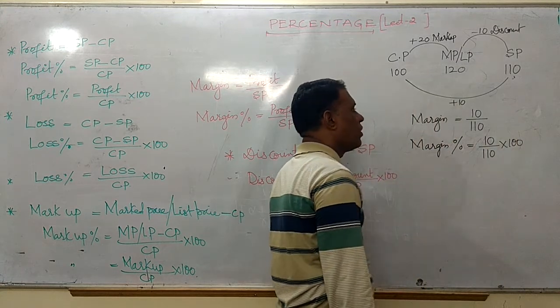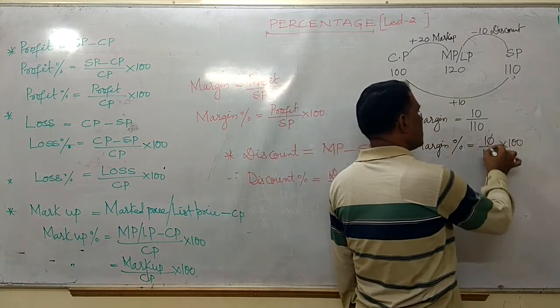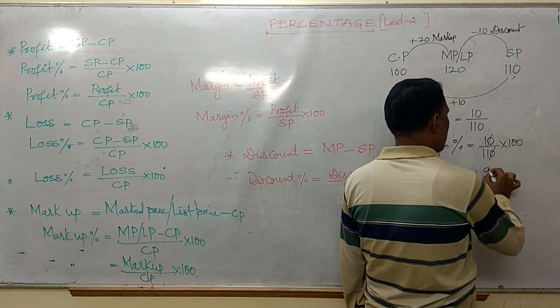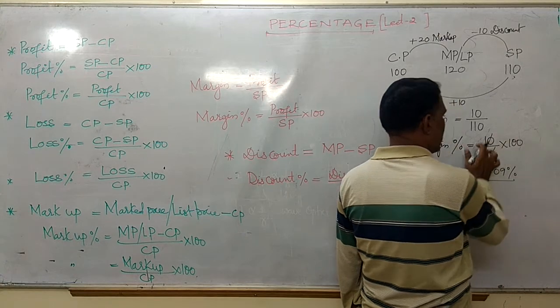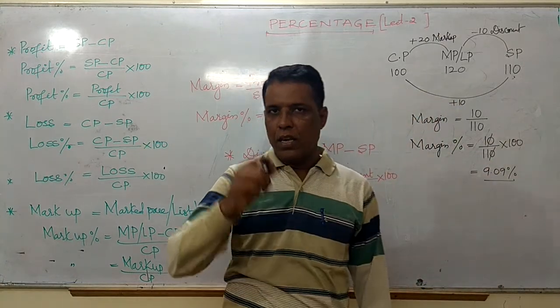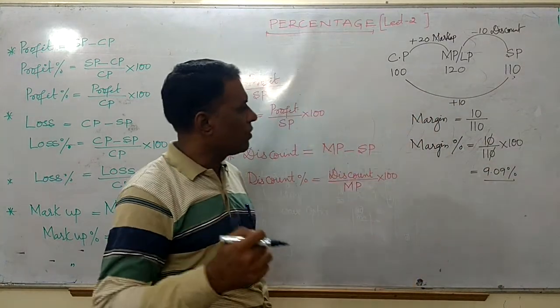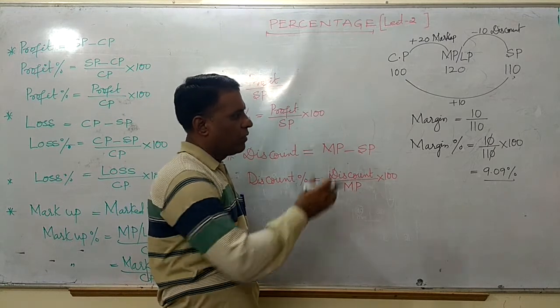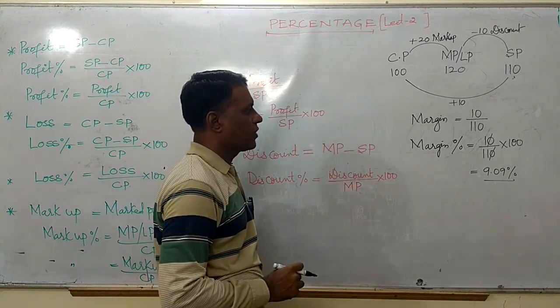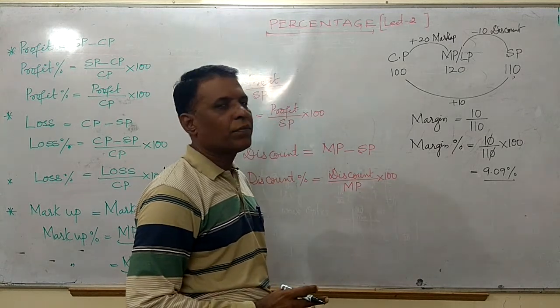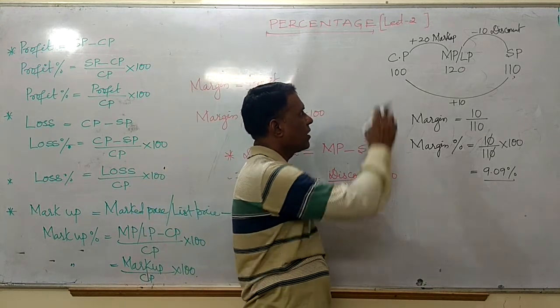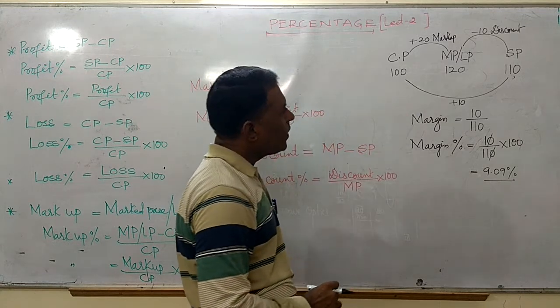So this is nothing but 1 by 11, which means 9.09%. We have seen this, friends, you can utilize fraction to percentage here. I can say margin percentage is 9.09 in this case.